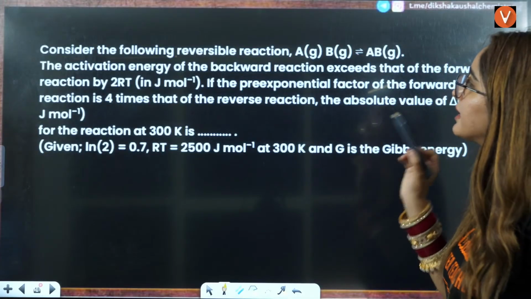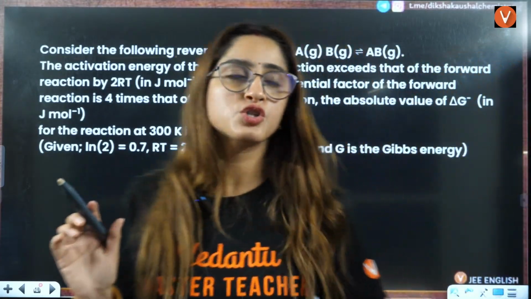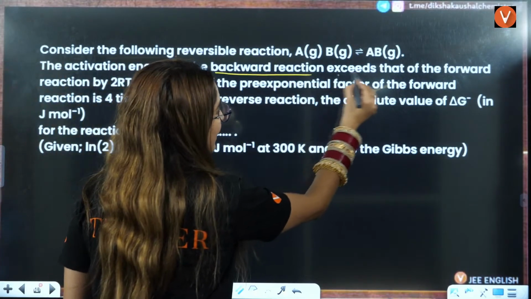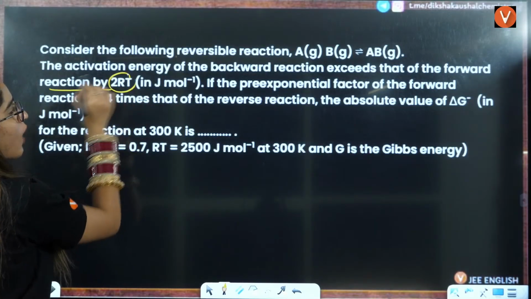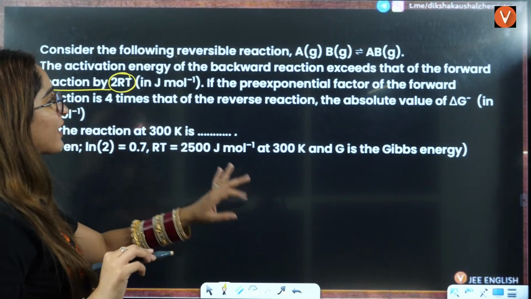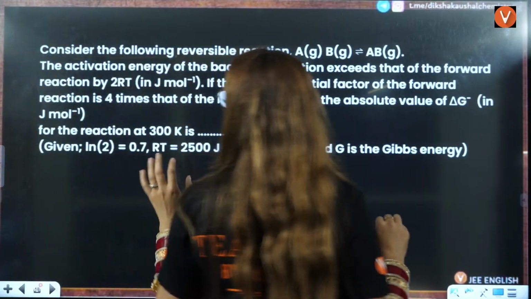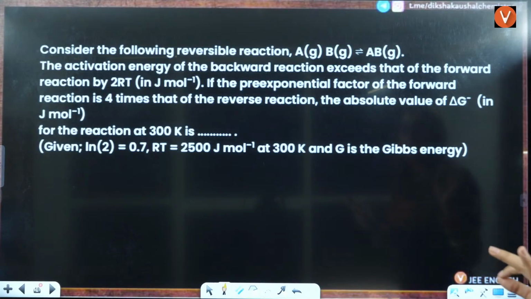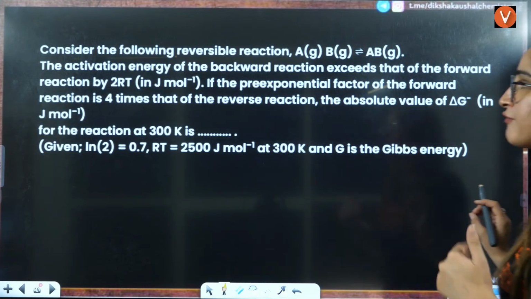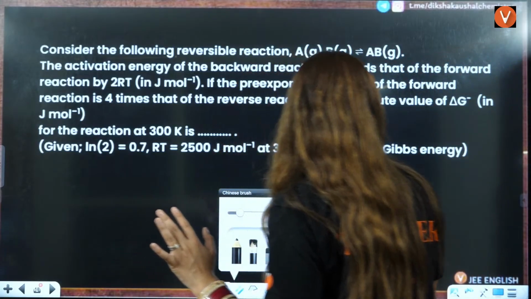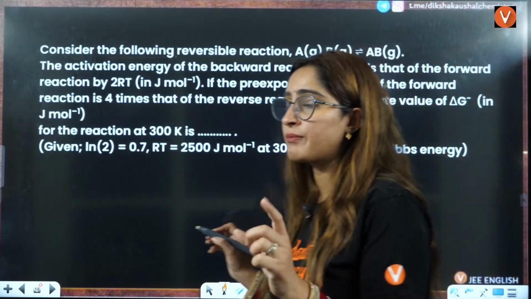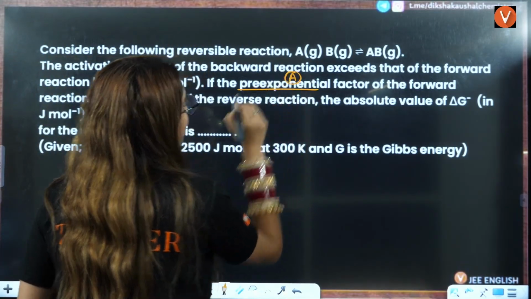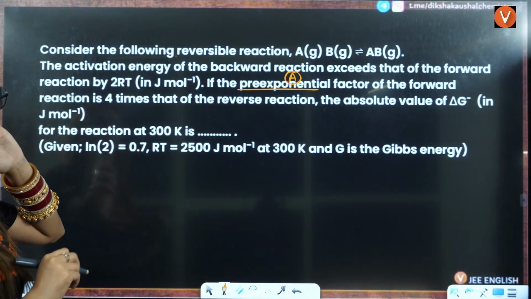Consider the following reversible reaction. There is one reversible reaction here. The activation energy of the backward reaction exceeds that of the forward reaction by 2RT. The pre-exponential factor of the forward reaction is 4 times that of the reverse reaction. The absolute value of delta G for the reaction is asked. Pre-exponential factor means A, the Arrhenius factor. So this is the question that is given to us.